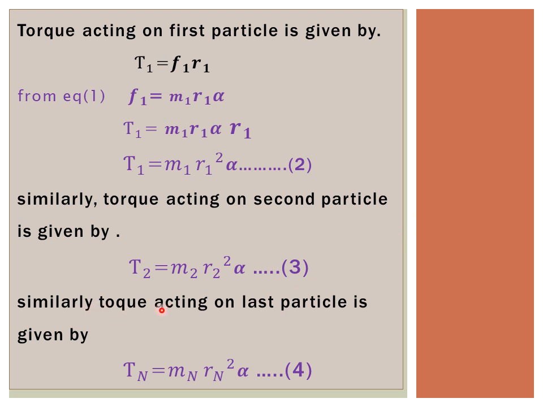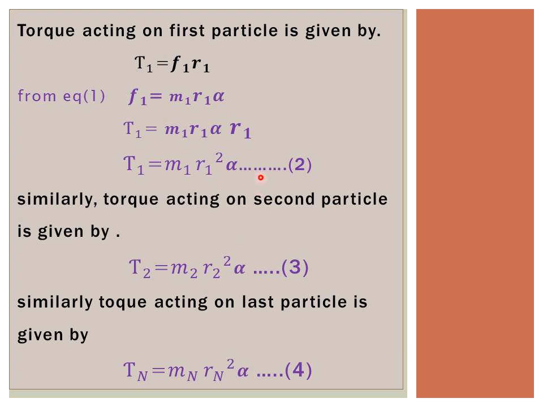Similarly, torque acting on last particle is given by T of n equals m of n r of n square into alpha. This 2 is replaced by n. So T of n is the torque of nth particle, T of n equals m of n r of n square into alpha. This is equation number 4, and this is the expression for torque acting on nth particle.